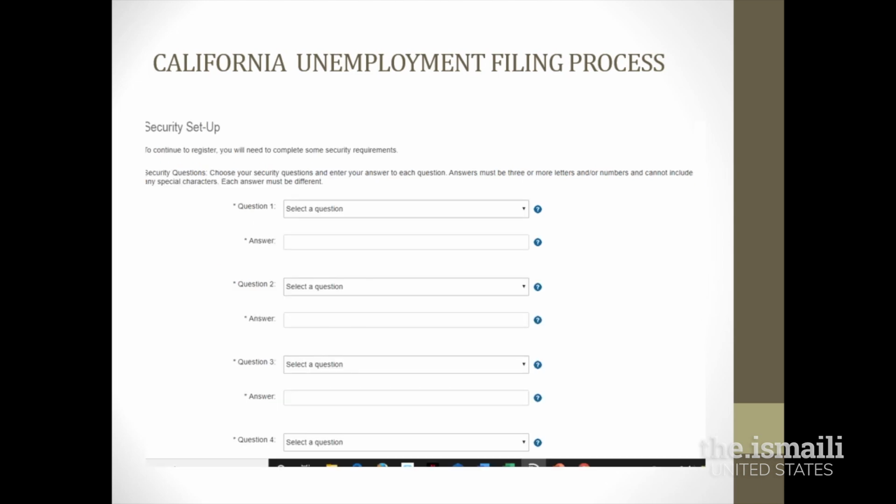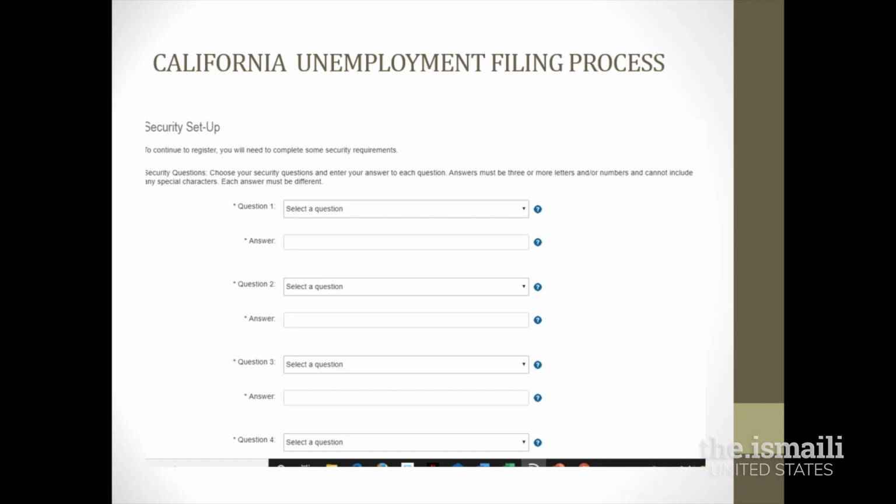Here you will be asked to answer 4 security questions. These will be personal, such as maybe the name of your first car, etc. You will select 4 questions from the drop-down menu. After you have completed answering these questions, I would recommend that you take a screenshot or maybe write down the questions and answers for future. In case you lose your login information or you forget your password and you want to reset it, you may be asked by the system to verify these questions and answers for security purposes.